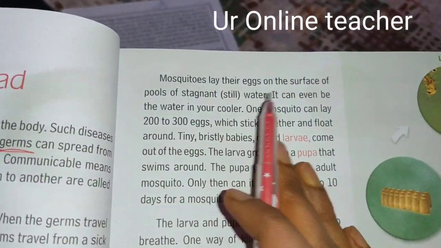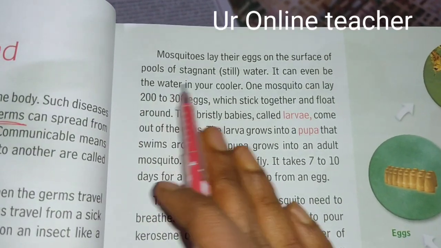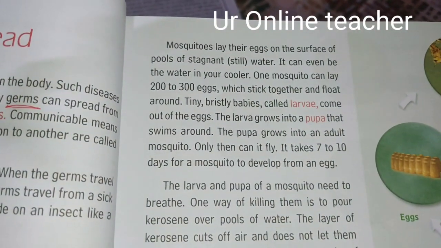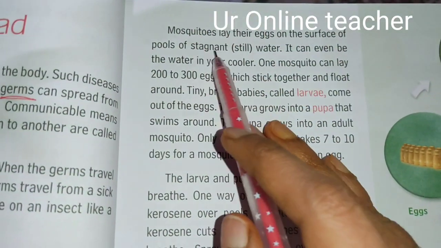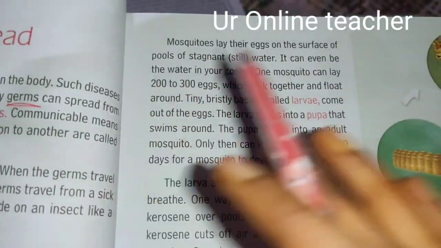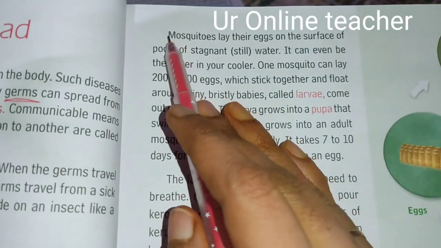Mosquitoes lay their eggs on the surface of pools or stagnant water, where the water is still, where it is not moving, just present there. On that surface, these mosquitoes lay the eggs.